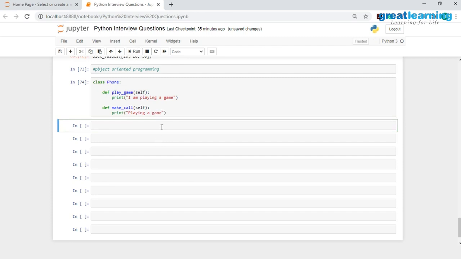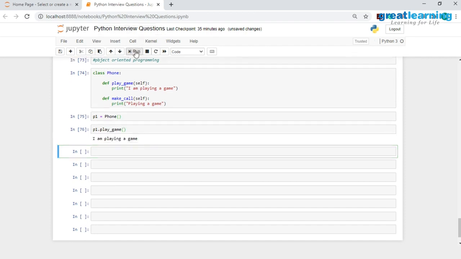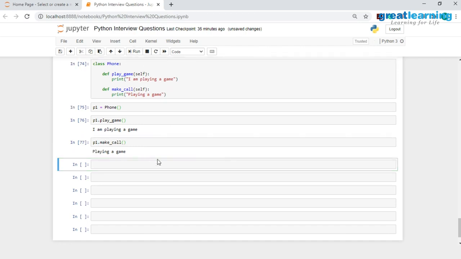Now we have to go ahead and create an object of this class. So here I will have p1 is equal to phone. And now that I have created this object, I can invoke the methods which are present in this object. So here I will have p1.playgame, and when I run this, you would see that I have printed out I am playing a game. Then I will have p1.makeCall, and this time when I run this, you would see that I am printing out.